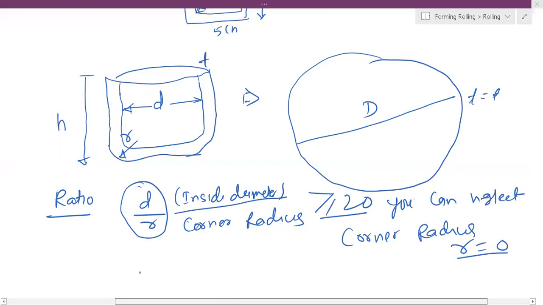Then you just have to equate the volume, because the thickness is the same.